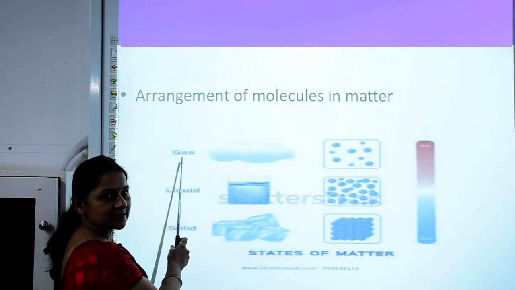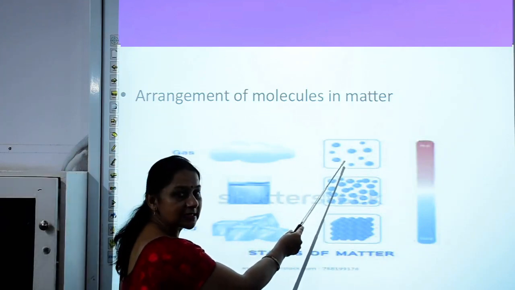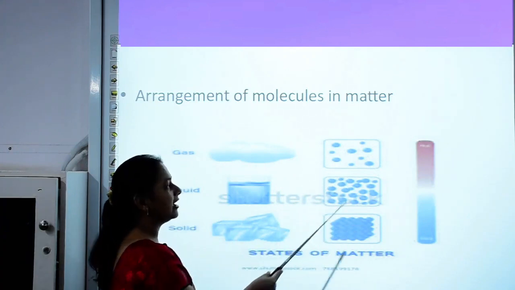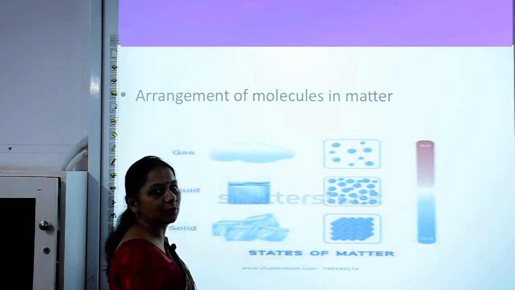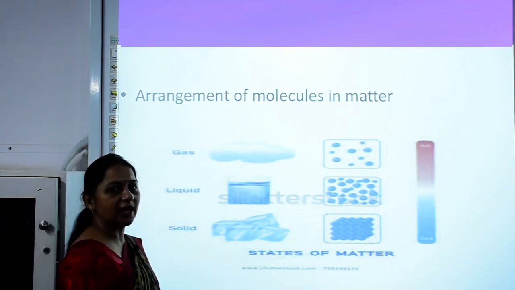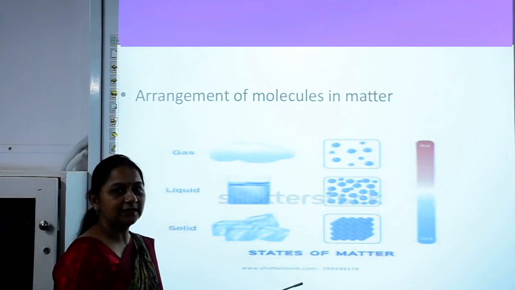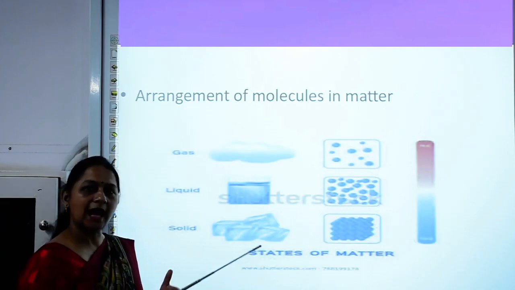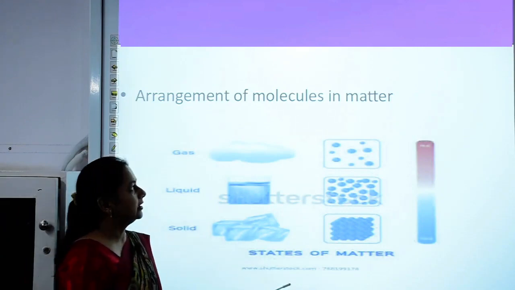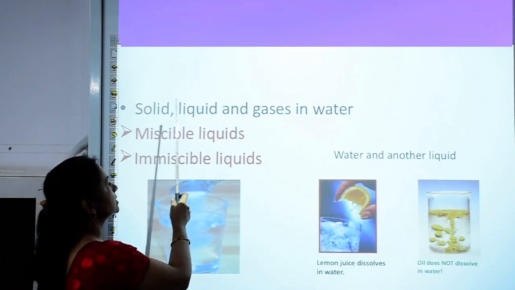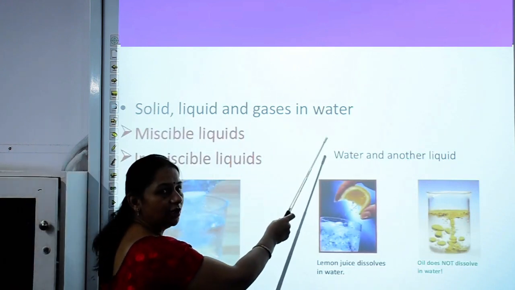Coming to gases. In gases, you can see the molecules are far apart and they have large intermolecular space between the molecules, and that is why the gases do not have any definite volume, neither do they have a definite shape. They take as much space as they get. Now coming to the next topic. Our next topic is solids, liquids and gases in water.